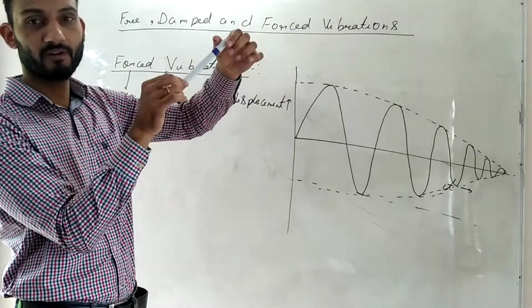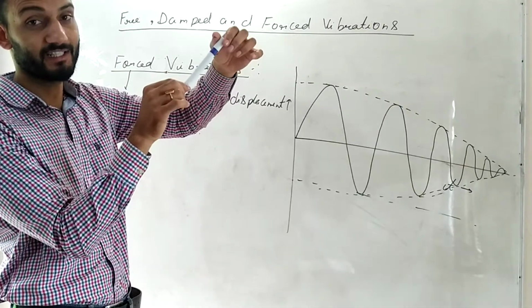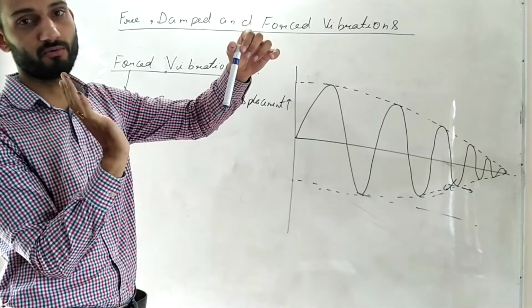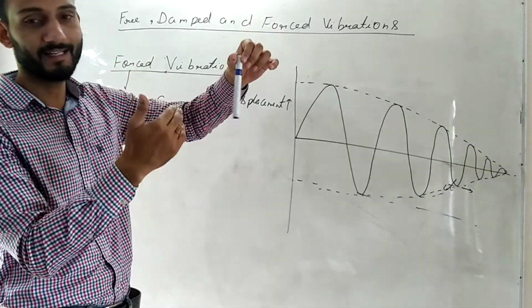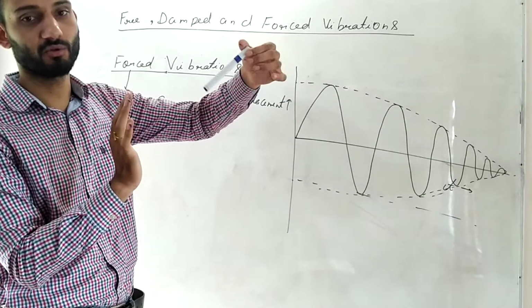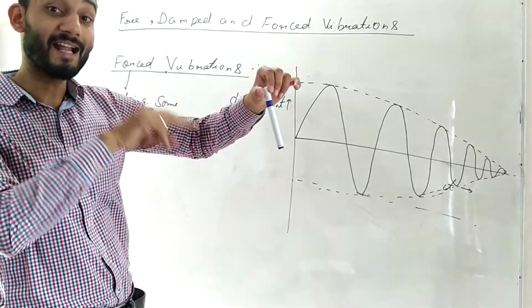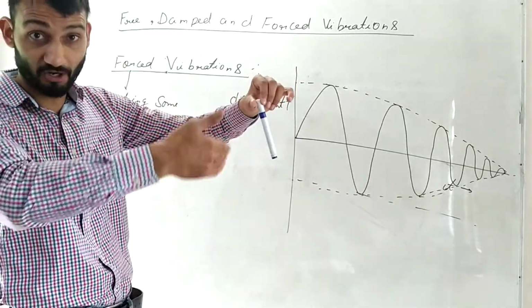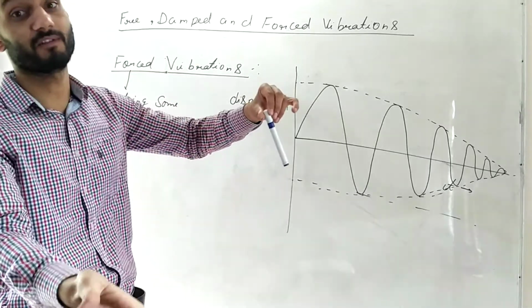If you release it from here, initially you released it, then this pendulum will oscillate on its own. You are not applying any kind of force there, it is oscillating on its own. So this is what we call natural vibrations. And the frequency with which it oscillates, we call natural frequency.